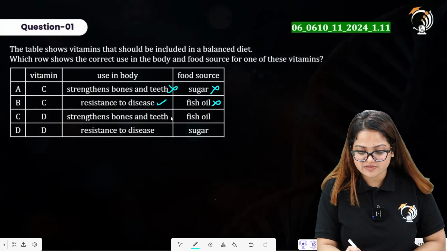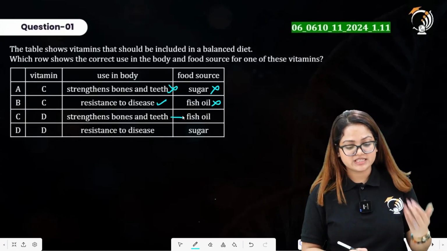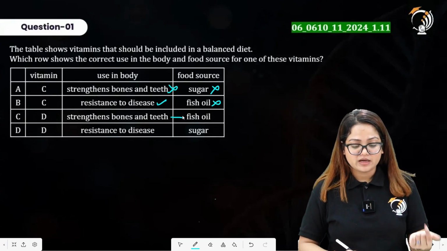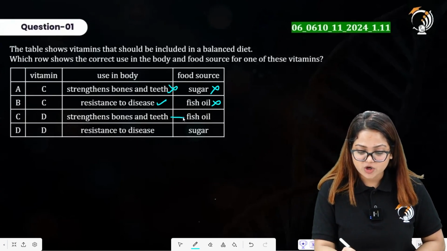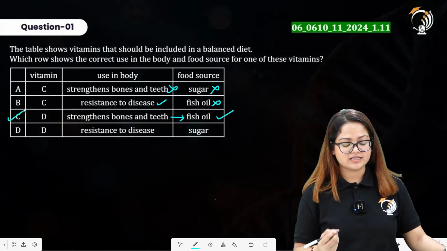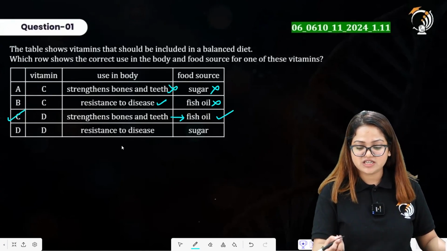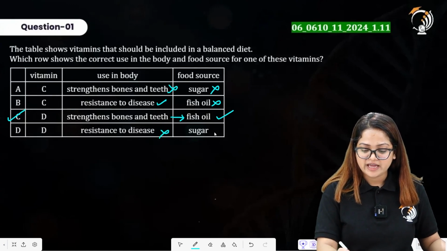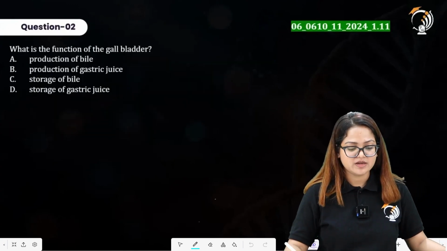Yes, this is true, as we have discussed in this one shot, that vitamin D is that vitamin which helps the absorption of calcium. By that it will be seen that there is strengthening of the bones and strengthening of the teeth, and it is obtained from fish oil also. So option C here is our right answer. Option D says vitamin D is there, it is providing resistance to disease, and it is present in sugar. Both of these columns have incorrect labeling for vitamin D. So option C here is providing us with our right answer.